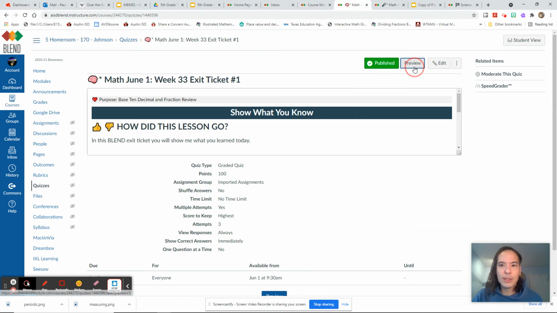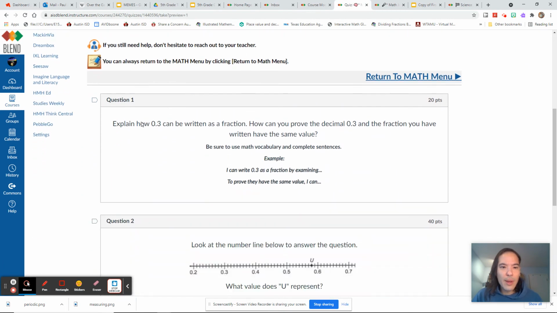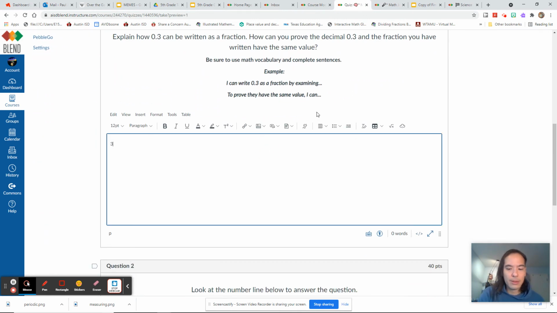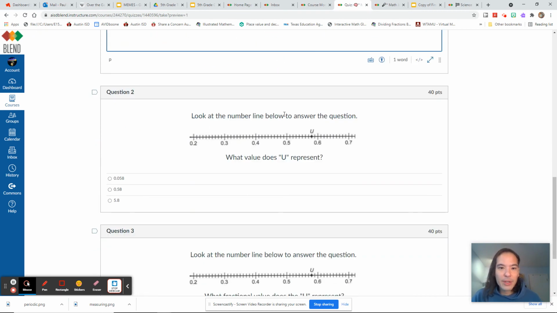And then let's just take a look at your exit ticket. Explain how 3/10 can be written as a fraction. How can you prove the decimal 0.3 and the fraction that you have written have the same value? Say them out loud. 3/10. It's the same thing. Look at the number line below to answer your question.